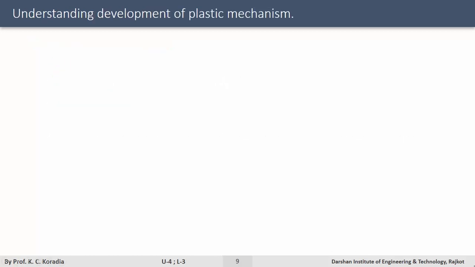There are two reasons why the designer wants to shift from elastic design to ultimate load design. Number one, the load carrying capacity can here be enhanced from yield value to an ultimate value.